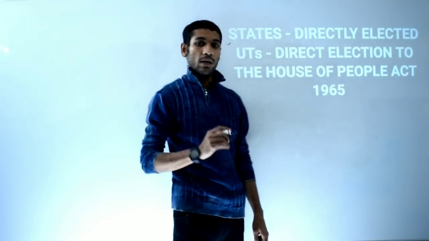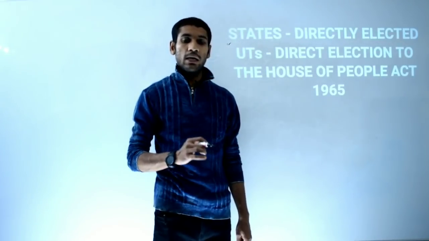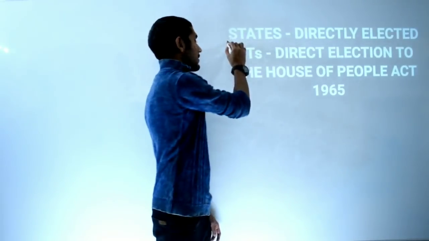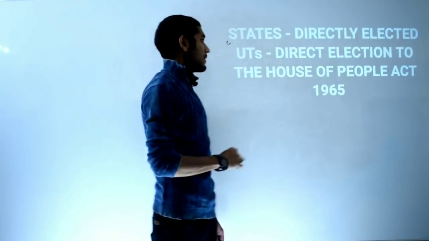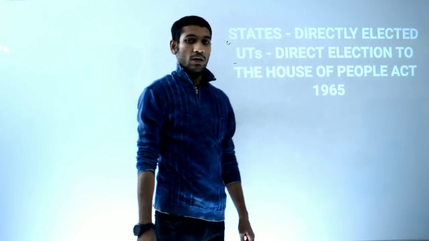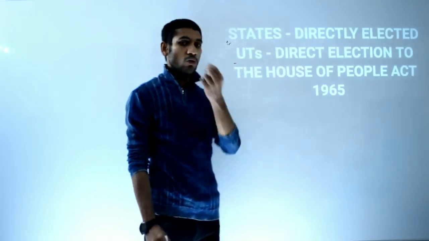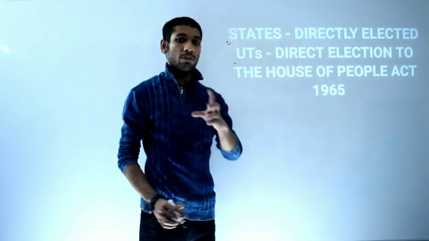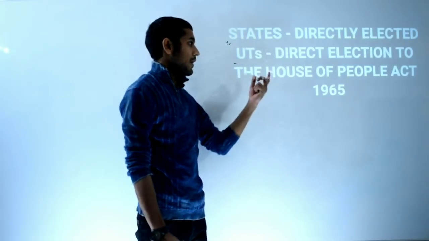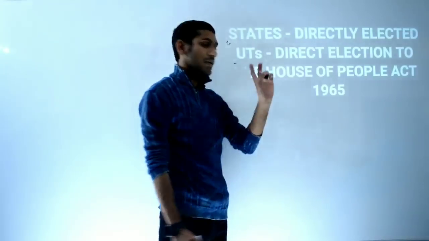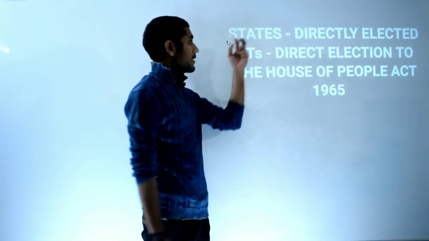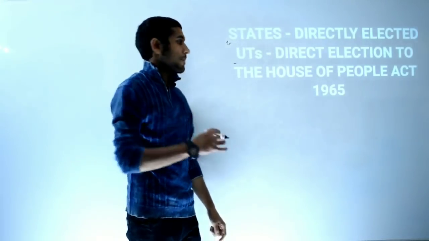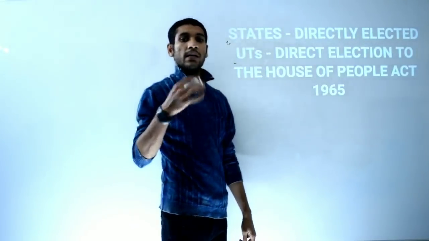In the 2024 Lok Sabha election, all Indian citizens above 18 years of age will participate. The second one is the UTs, the Union Territories. How will those 20 members of Lok Sabha be elected? They are also chosen by direct election, but not like a state. It is a little bit different, and it is done by a special act.